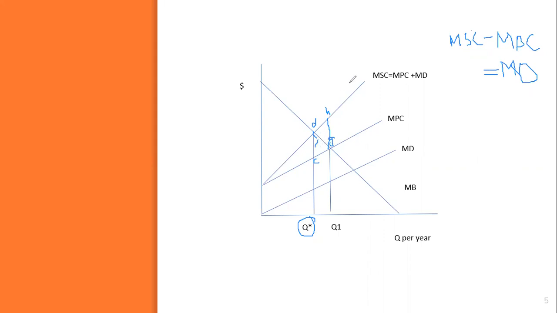I use another color. This complete area is Bart's loss, and this area is Lisa's profit, right?